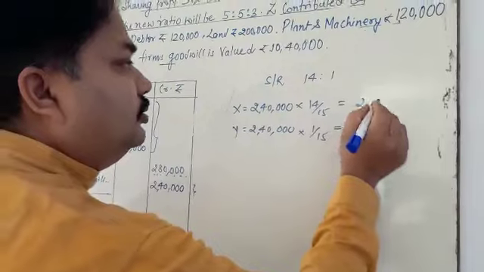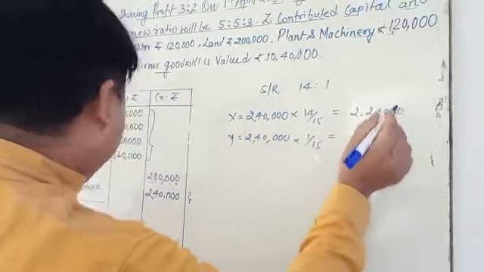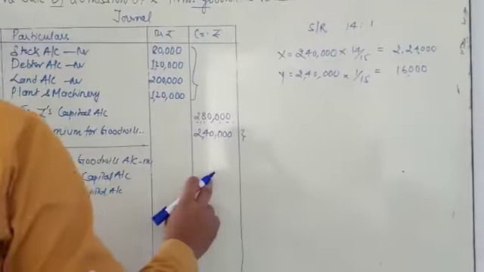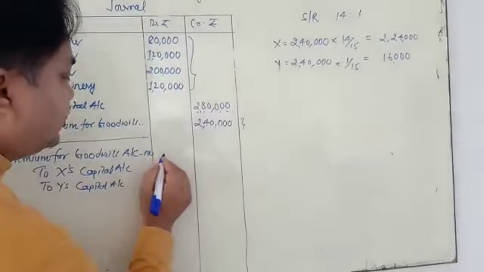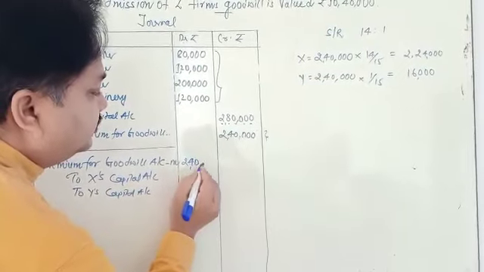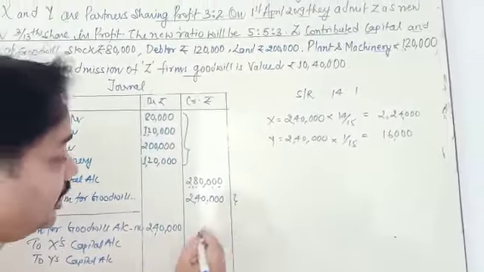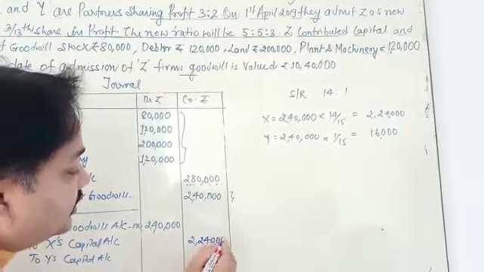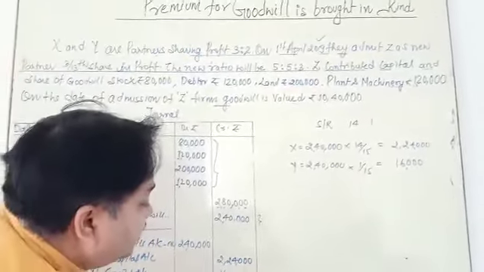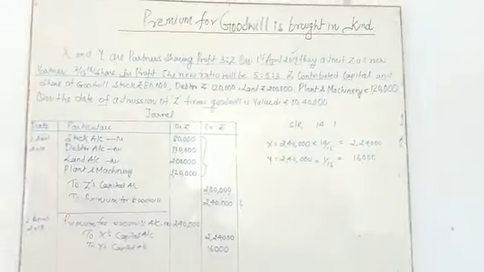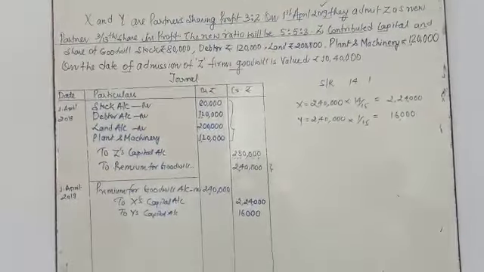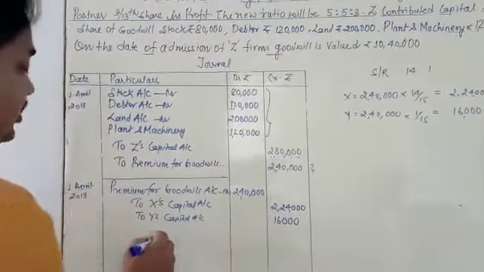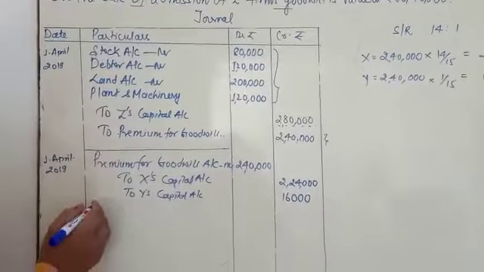You just write down 2,24,000 for X and 16,000 for Y. This value, 2,40,000, is going to be here. So you have to put the narration: goodwill is transferred to the capital accounts of X and Y in the sacrificing ratio.